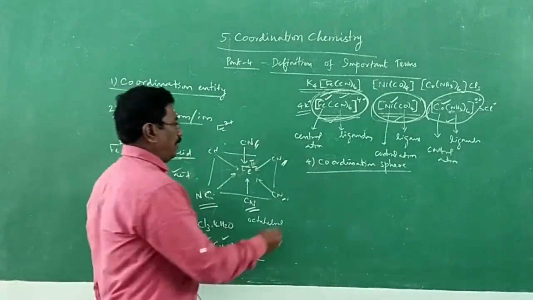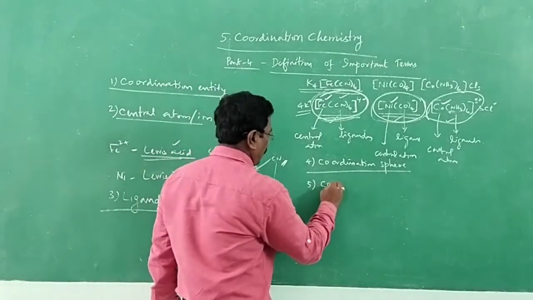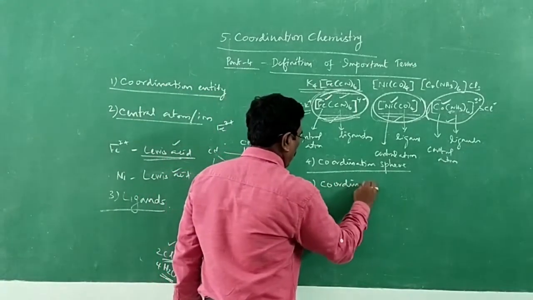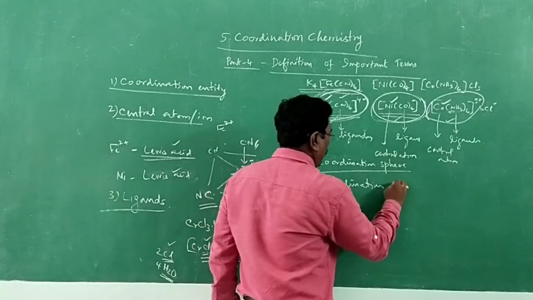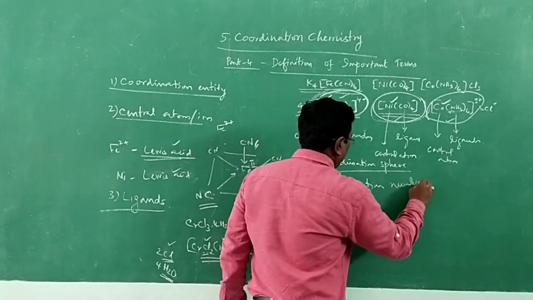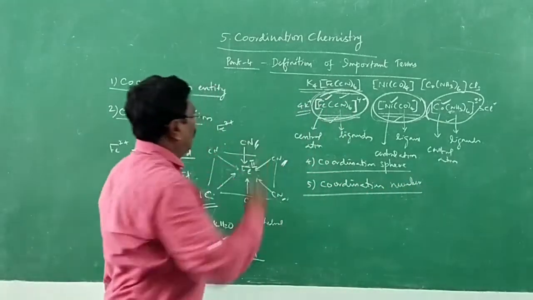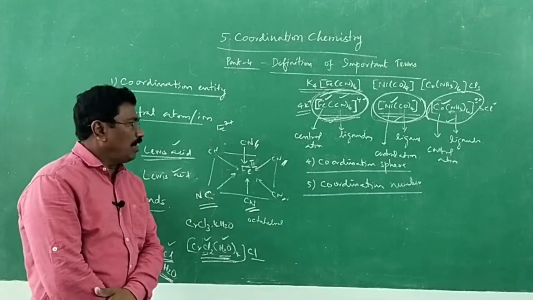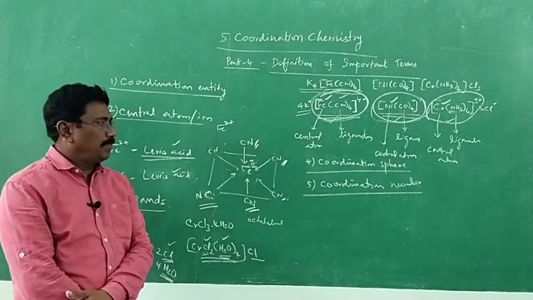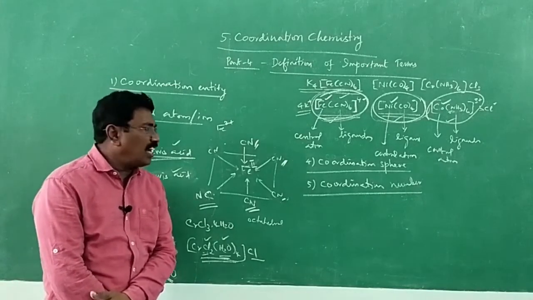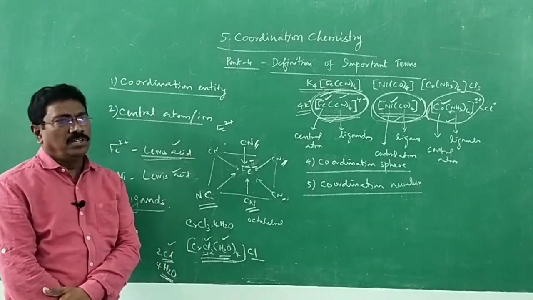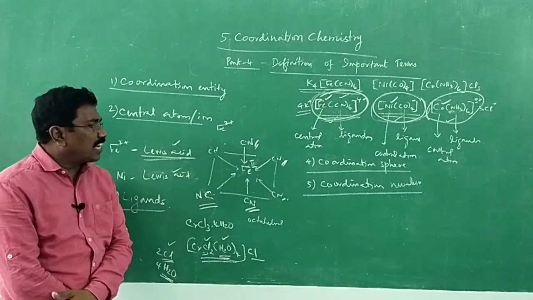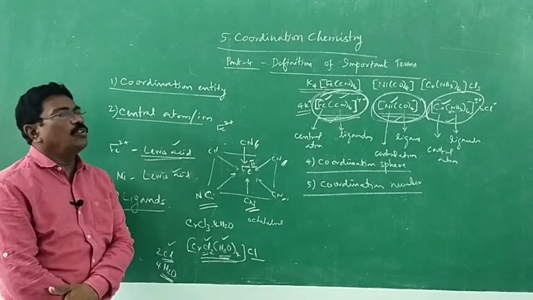And coordination number. What is coordination number? Just one more, oxidation state. With that we will be completing part 4, definitions of important terms. Coordination number. What is coordination number? The number of donor atoms bonded to the central metal atom or ion is known as coordination number.